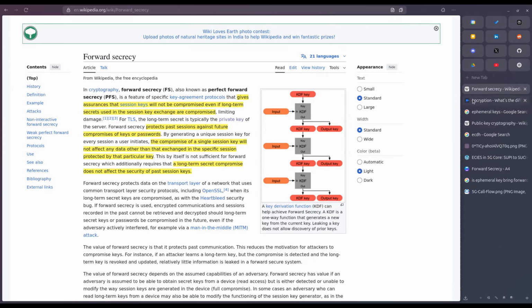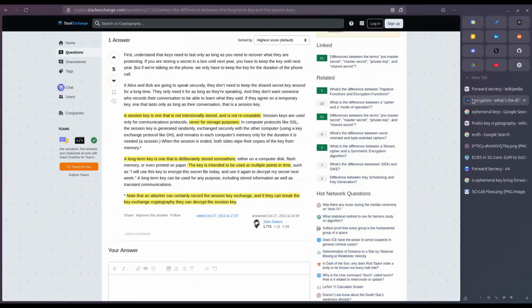So let's understand the difference between the session key and the long-term key. A session key is a temporary key that is regenerated for each session, and it is not intended to be stored. One such example is ephemeral keys, which are temporary keys and are limited to that session itself. Whereas on the other side, we have a long-term key that is used multiple times at multiple instances for security purposes, and it is intended to be stored somewhere for further use in the future.